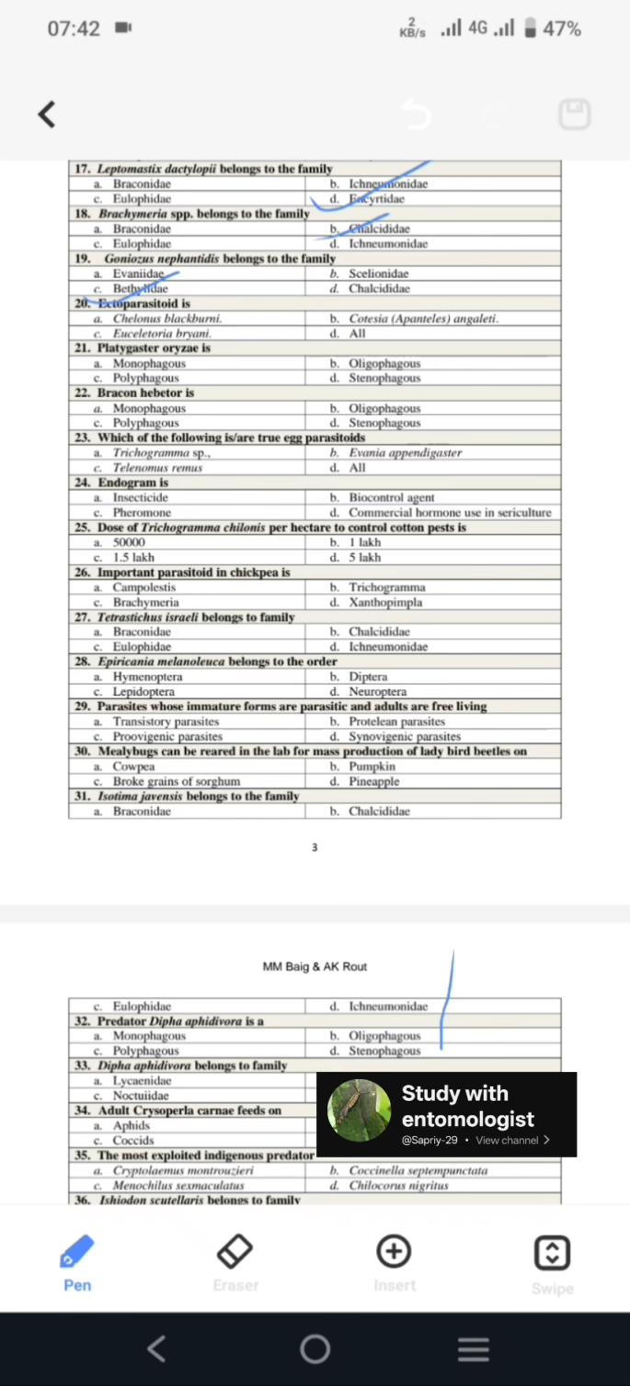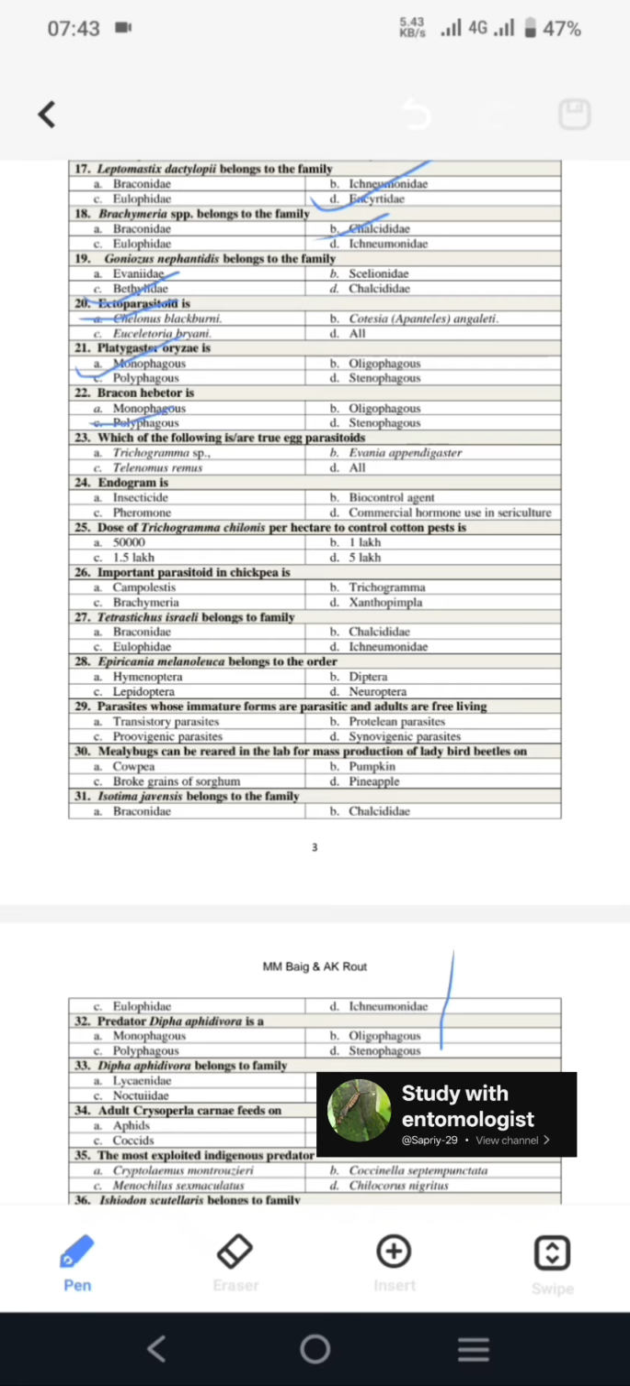Next is, ectoparasitoid is, so Chelonus blackburni is the ectoparasitoid. Otherwise, Cotesia and Eriborus (and others) are all endoparasitoids. Next question is, Platygaster oryzae is monophagous because it only feeds on the gall midge of rice. Next is, Bracon hebetor is polyphagous because it can infect many hosts or many pests.